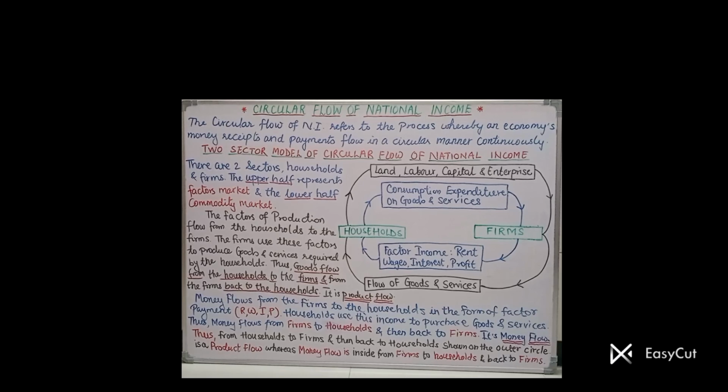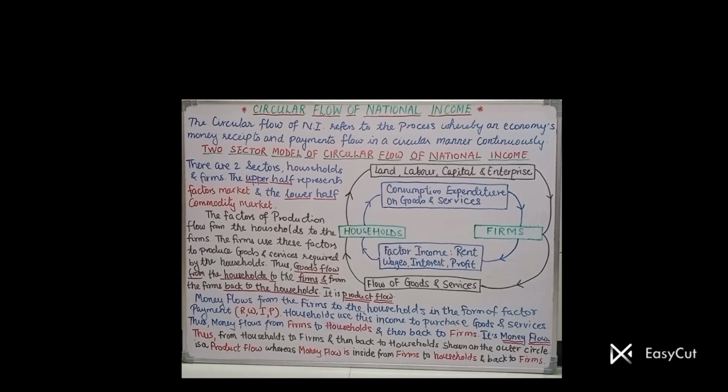Now what is circular flow? In simple language, circular flow means the income flows in a circle, that is, from household it will go to firms, from firms again it will go to household. So the income is generated and it flows in a circle. That's the simple meaning of circular flow of national income.